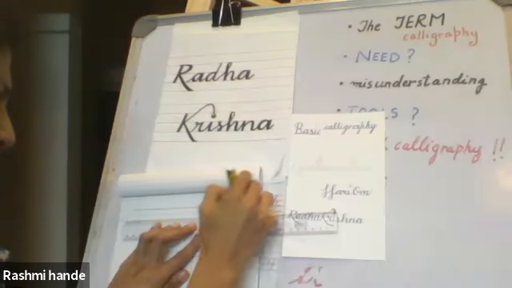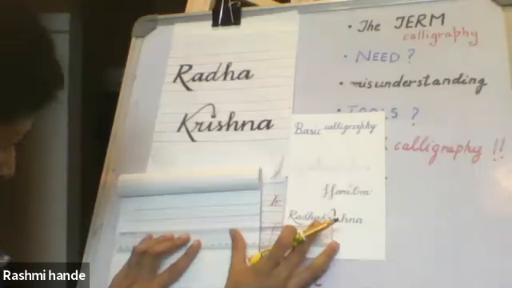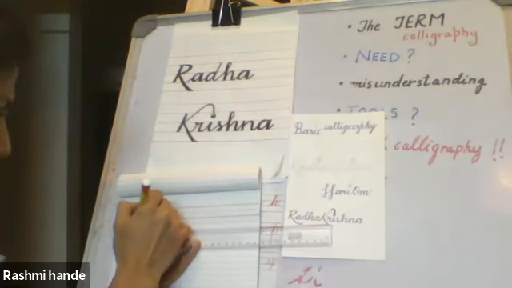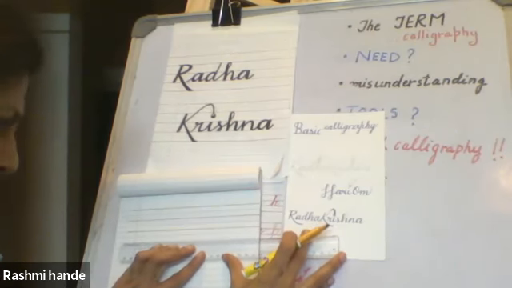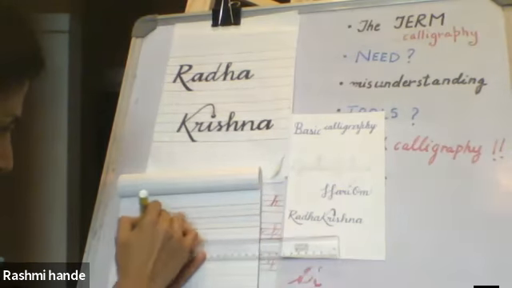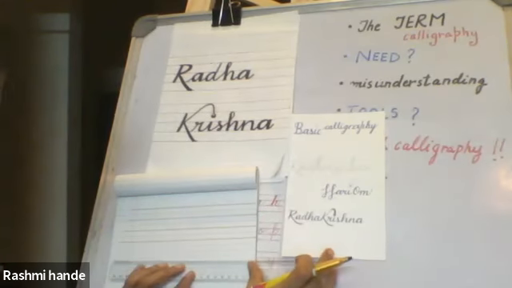I think the first step to writing well is to always use guidelines. Because if your letter size is even, it immediately starts looking professional. That's one.